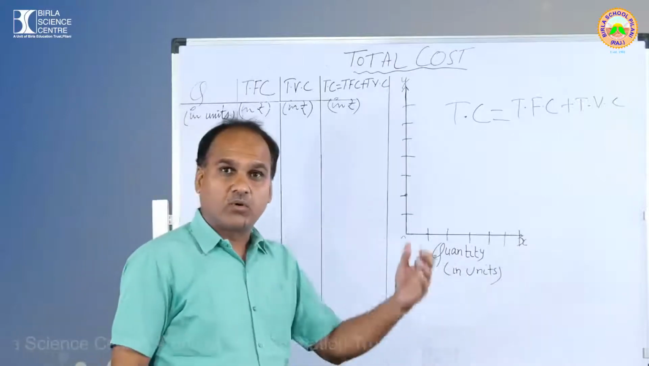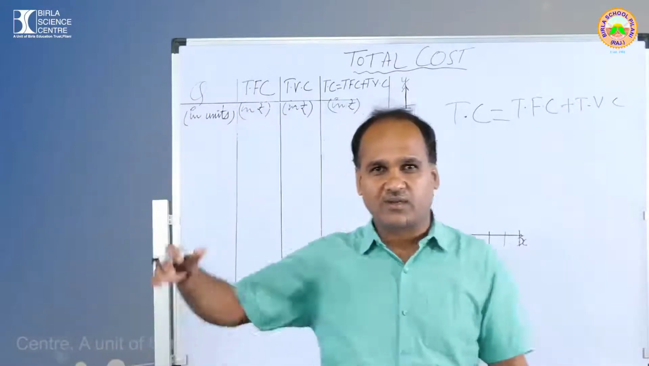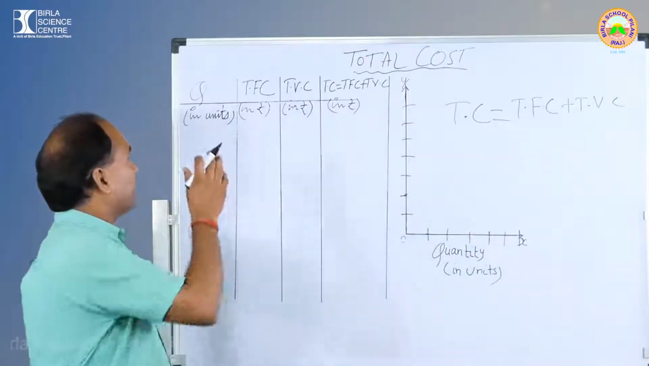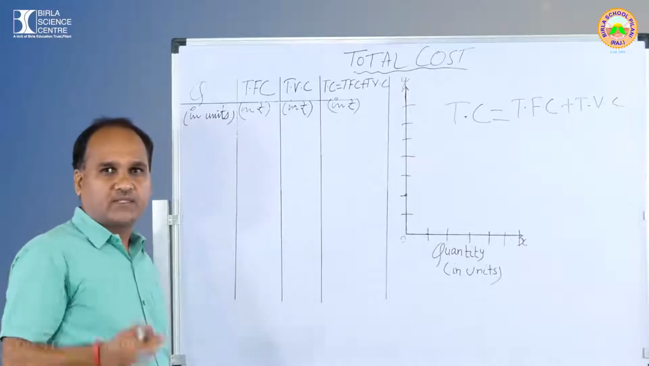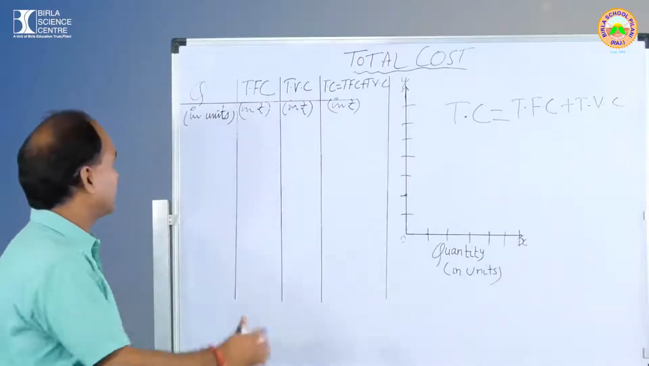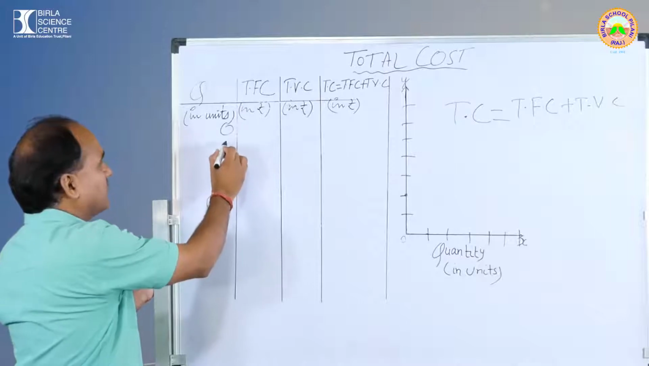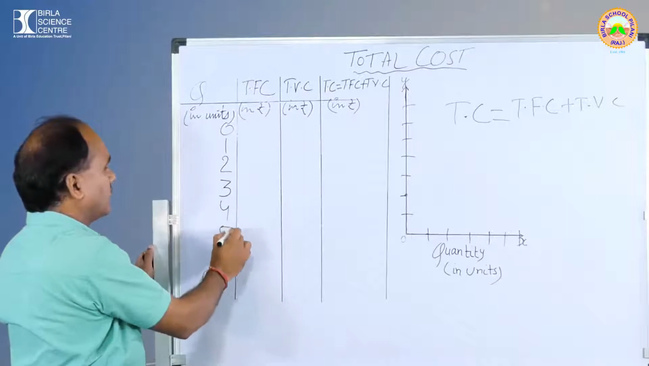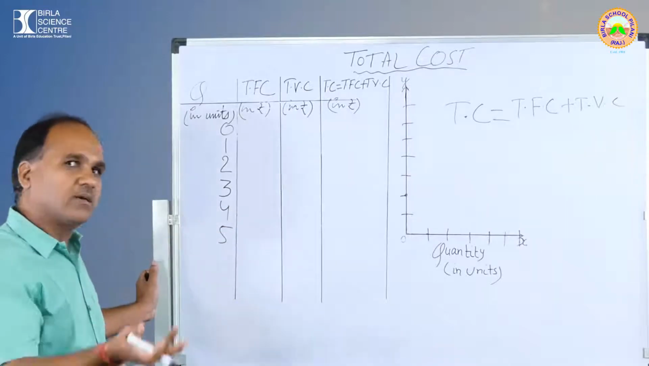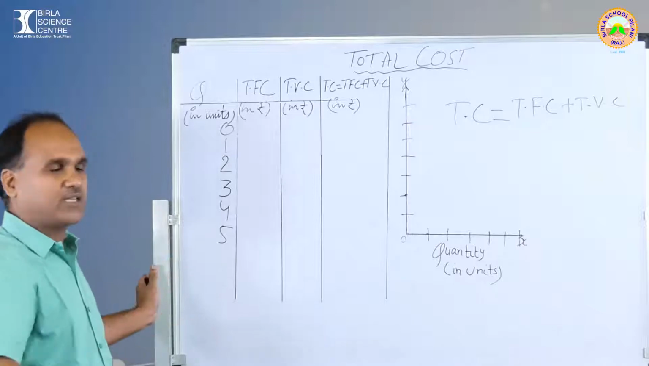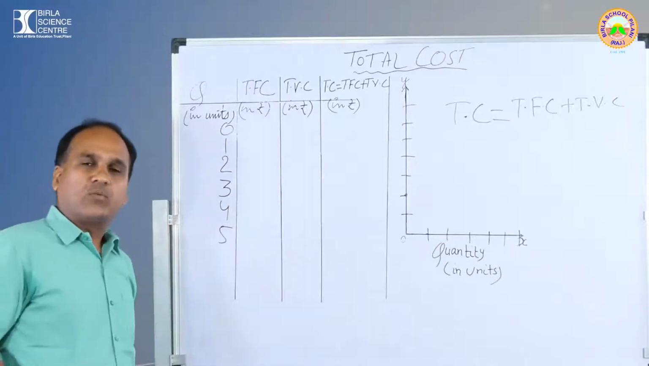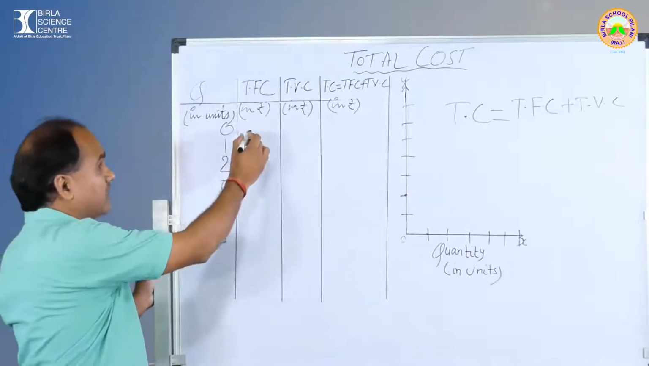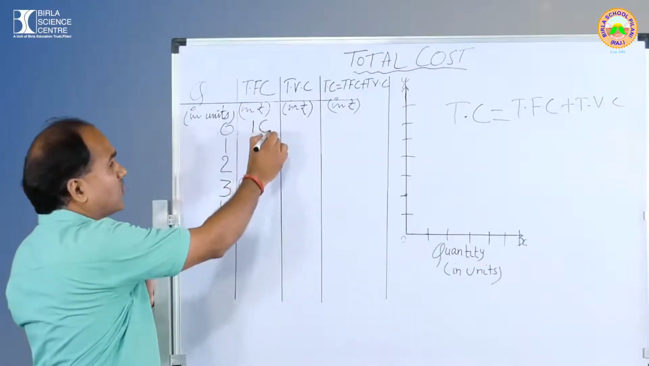To make the concept easier, why not go for the table and then follow it with the diagram. Let's come back here. In the first column you can see quantity, measured in units. Let's take quantity 0, 1, 2, 3, 4, 5. If you want 6, 7, 8, take them as you wish. But to make this concept simple, it's better you take up to 5 only.